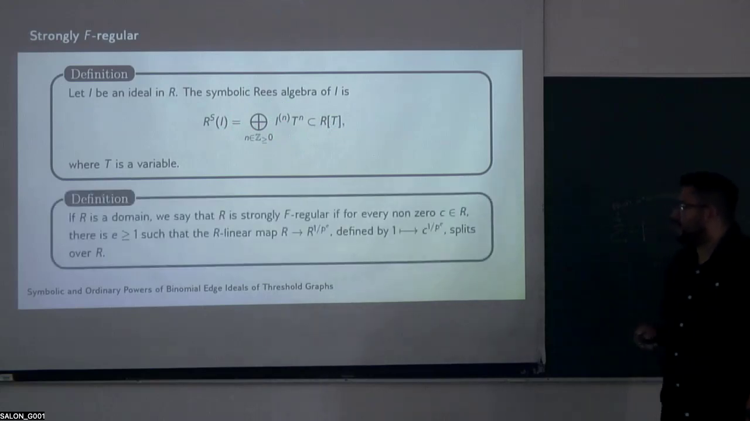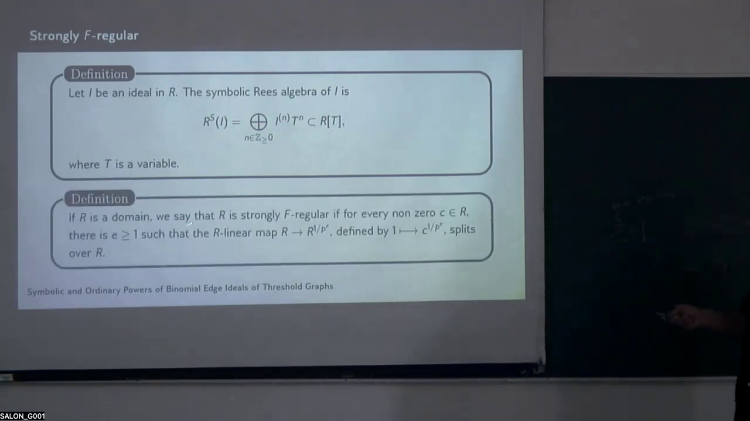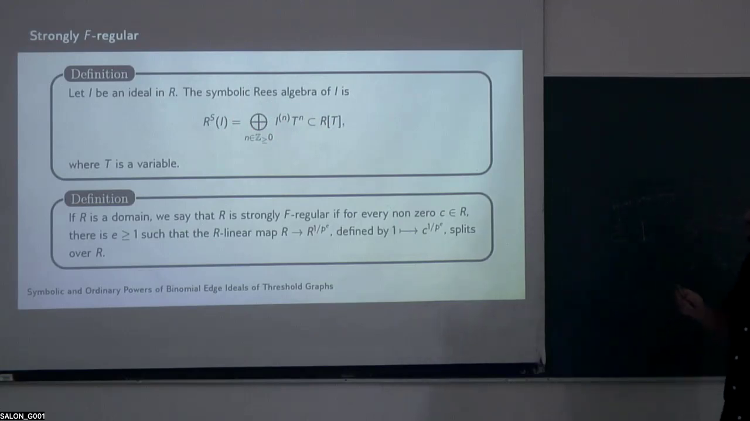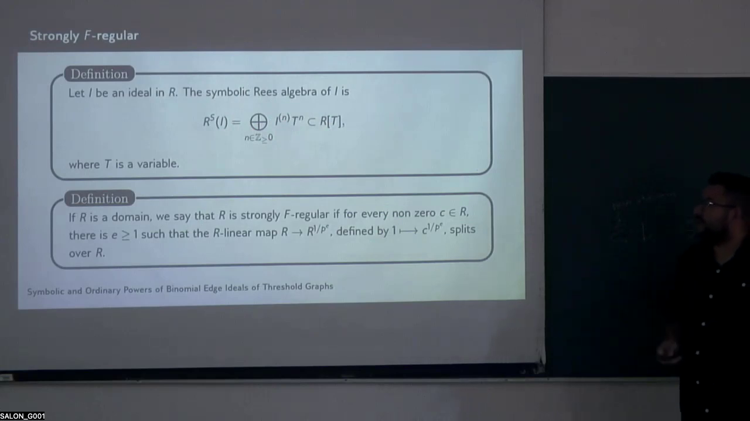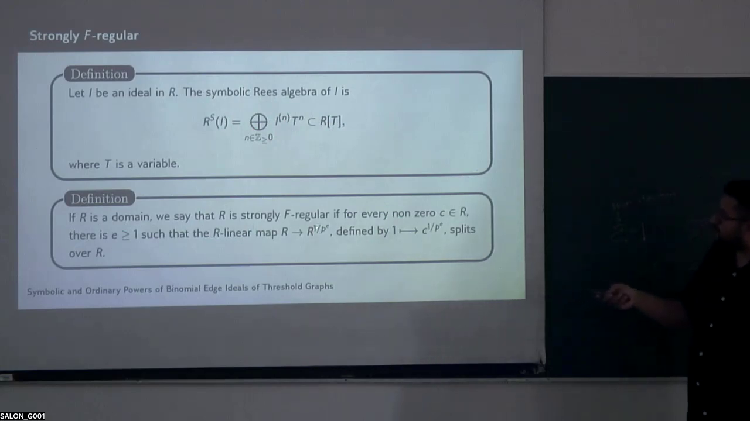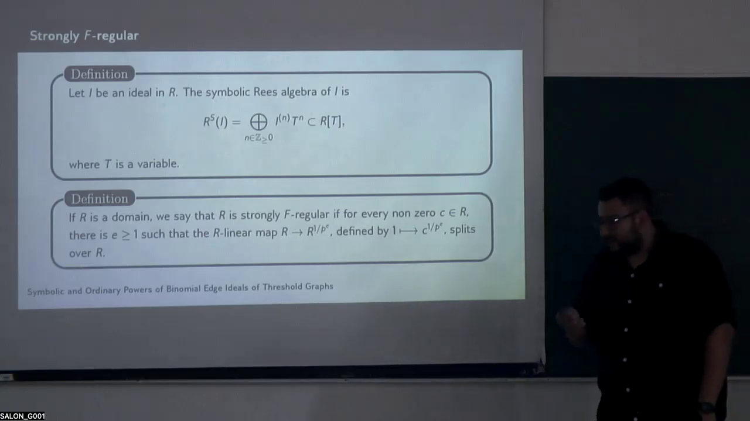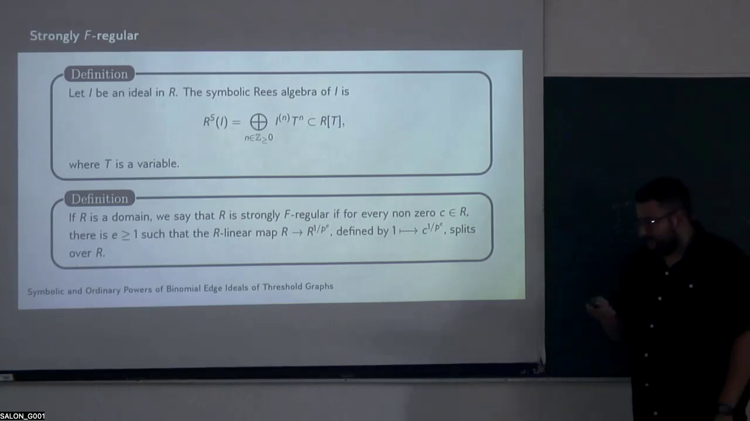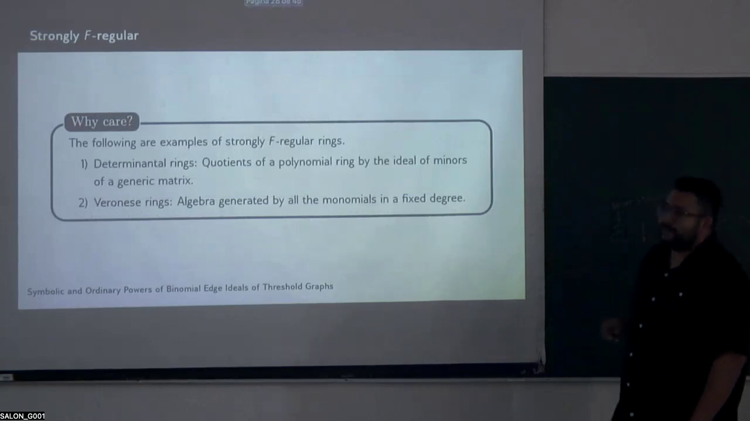And here we have another definition. We say that R is strongly F-regular if for every non-zero element in R, there is e greater than or equal to 1 such that the R-linear map from R to R to the 1 over p to the e, defined like this, splits over R. Don't worry about this definition, because we're going to prove this property with a lemma. So why do we care about it?